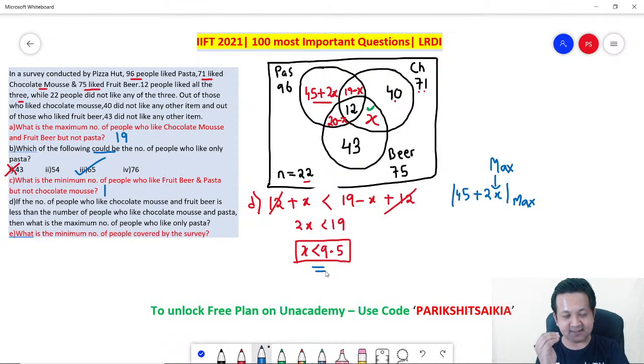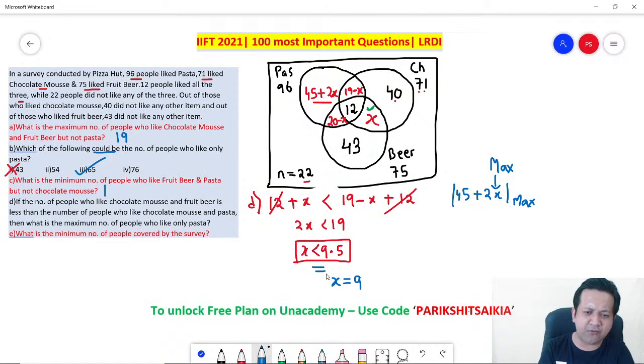We talk about human beings. x is nothing but the number of human beings, so it cannot be a decimal. So the largest possible value of x is 9. Remember, largest. Why? We need to maximize. So the largest value less than 9.5 is 9.